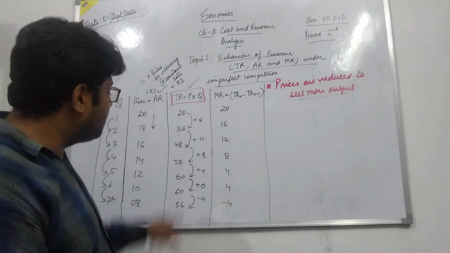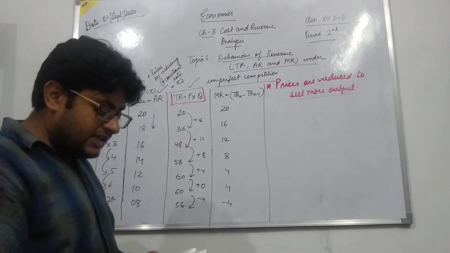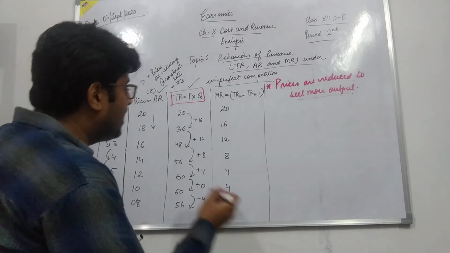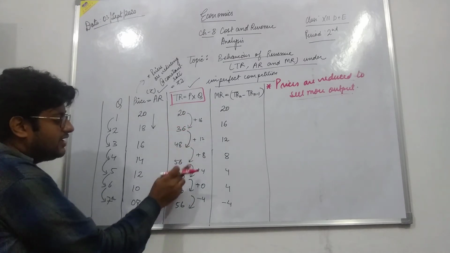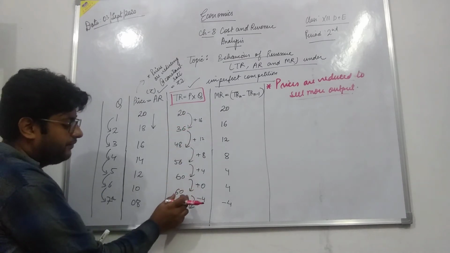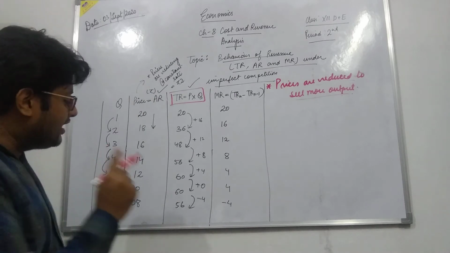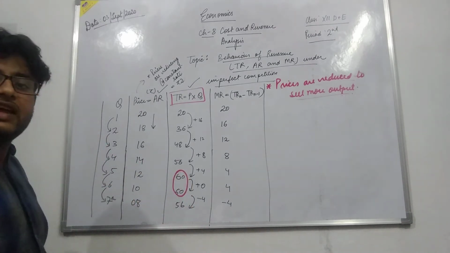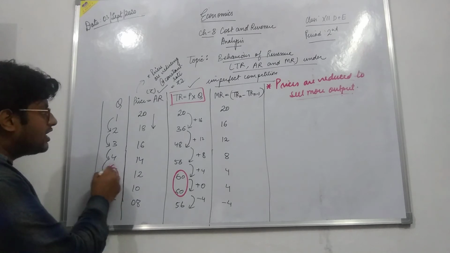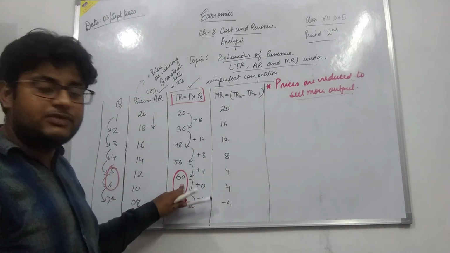First, coming to the behavior of total revenue, see how your total revenue is behaving. It is increasing: 20, 36, 48, 56, 60. Okay, it is increasing. Then it becomes constant and maximum. At the fifth and sixth output, my total revenue is constant and maximum.